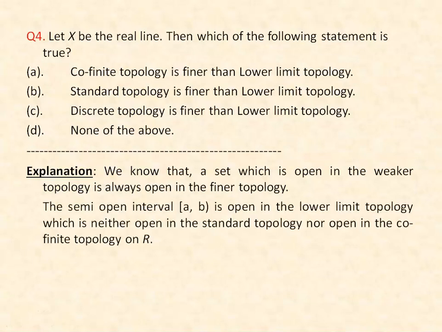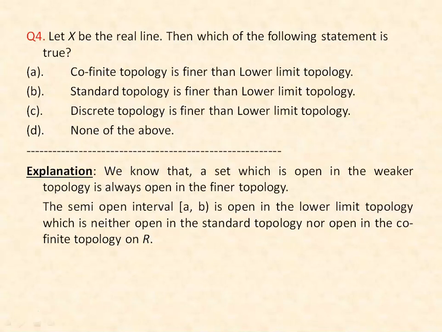We know that semi-open intervals of the form [a, b), which are closed at a and open at b, are open in the lower limit topology. But this semi-open interval is not open in the cofinite topology. Because in the cofinite topology, the complement of an open set is always finite or all of X. But the complement of this semi-open interval is neither finite nor all of X. So this is not open in the cofinite topology. So we have taken an open set in the lower limit topology which is not open in the cofinite topology. So cofinite topology cannot be finer than lower limit topology.